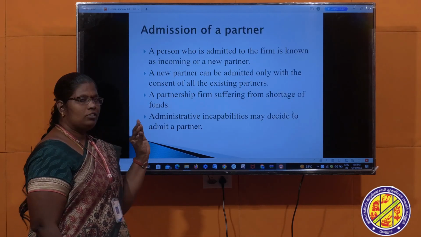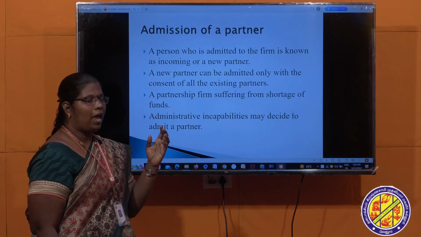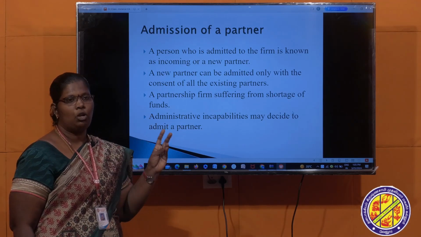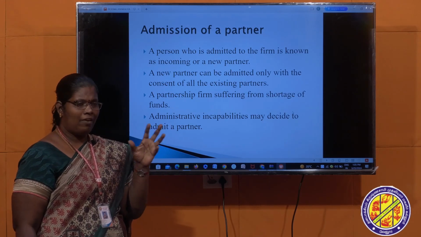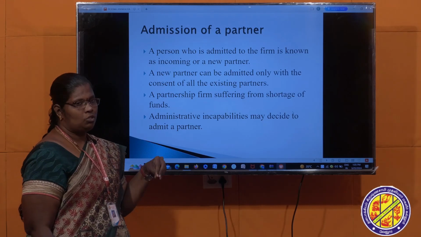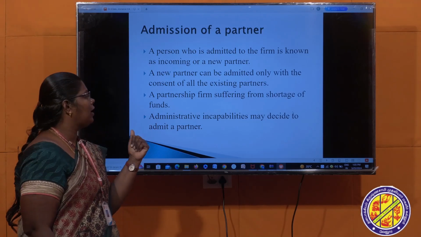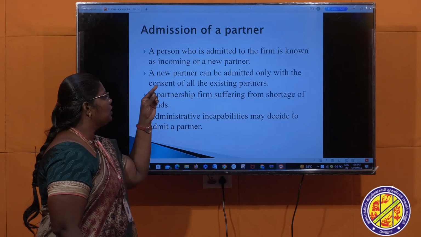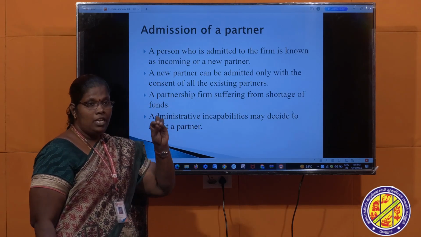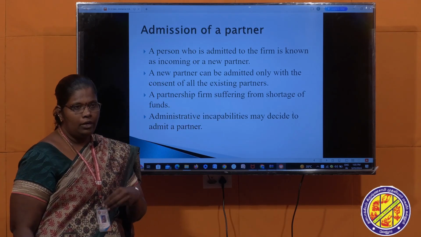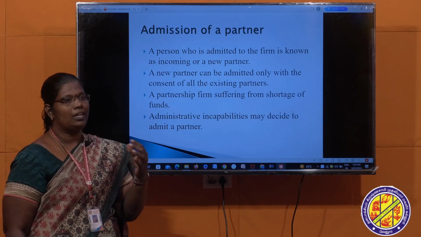Next topic, you have to take what is admission of your partner. In a partnership firm, there is admission of a partner, retirement of a partner, dissolution of the firm and death of a partner. A number of accounts have to be prepared in the partnership firm. First one, what is admission of your partner? A person who is admitted to the firm is known as an incoming or new partner. If any person voluntarily comes into the business of the partnership firm, that is admission.